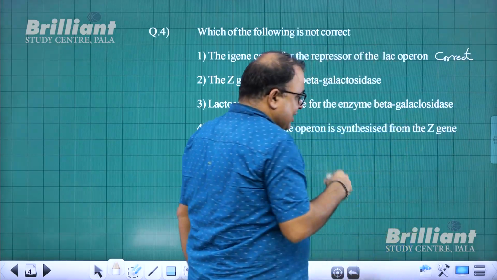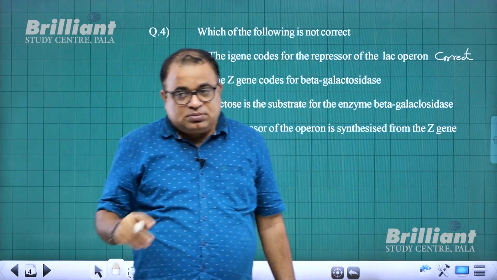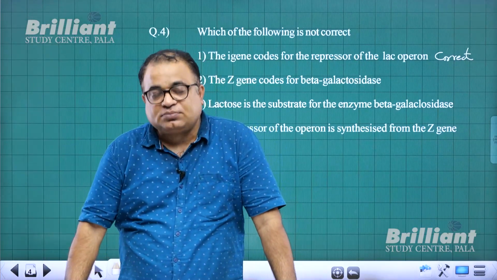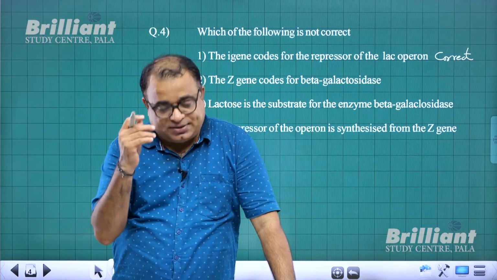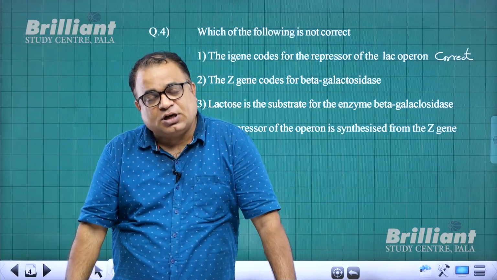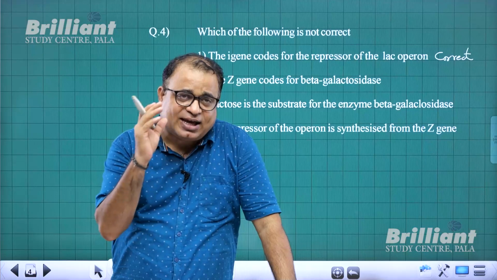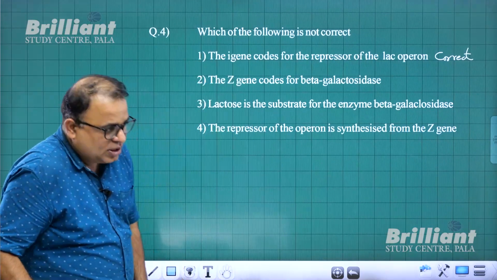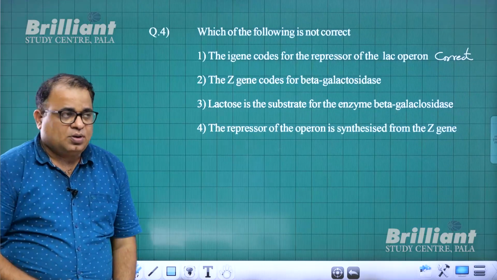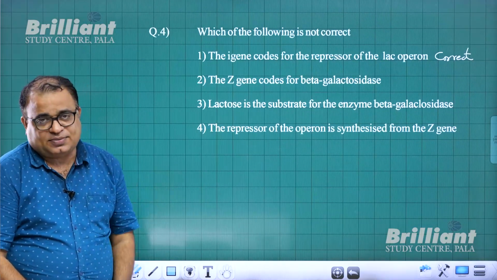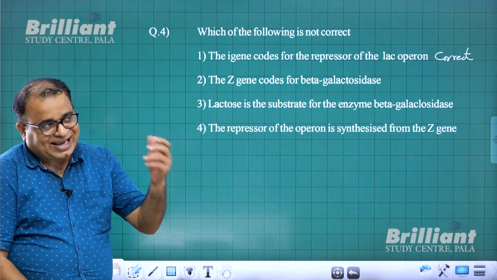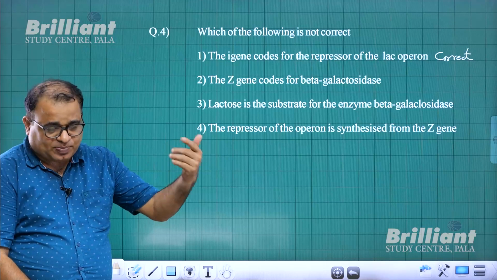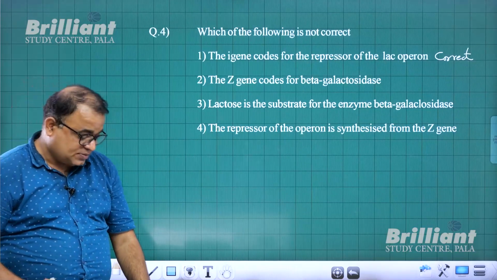In the lac-operon, the regulator gene is represented by lac-I, and I stands for inhibitor. It is lac-I which will undergo transcription followed by translation, resulting in the formation of the repressor protein. So this statement is correct.